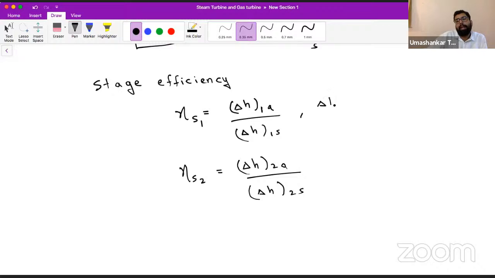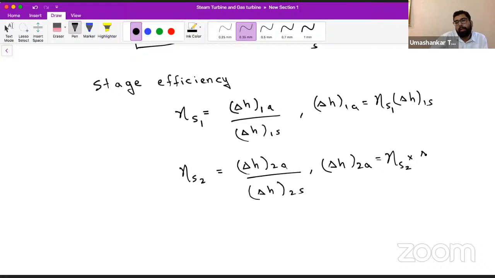So we may write delta h1a is equal to the stage efficiency of stage 1 times delta h1s, and delta h2a is equal to the stage efficiency of stage 2 into delta h2s. So will there be a problem?